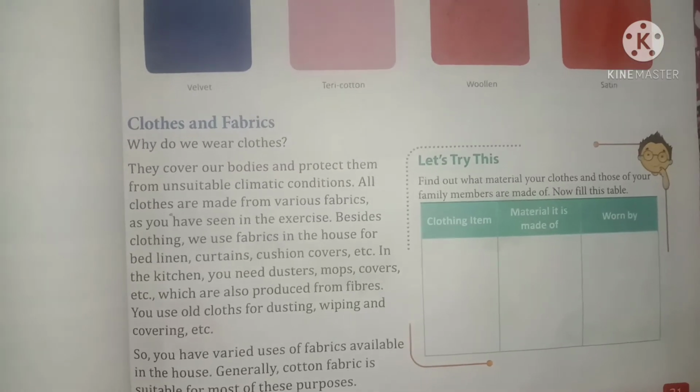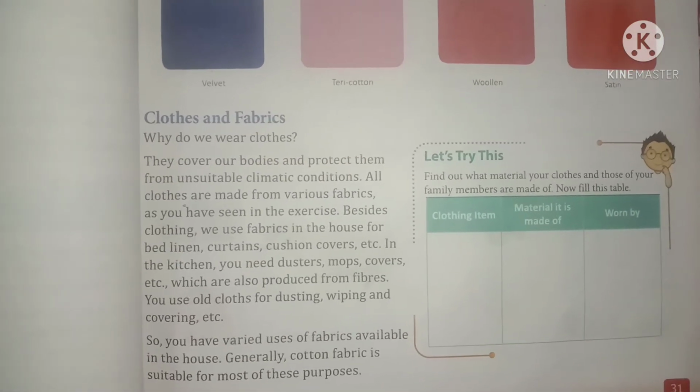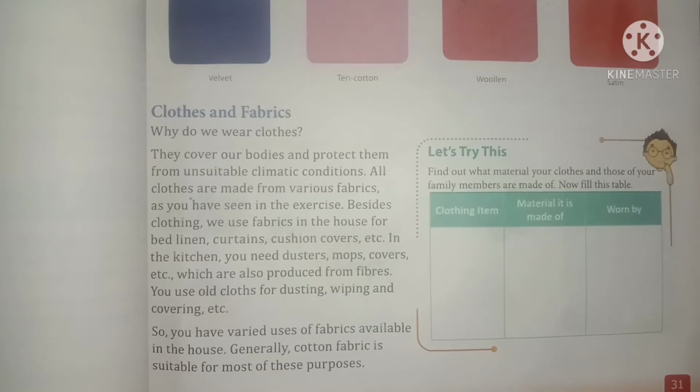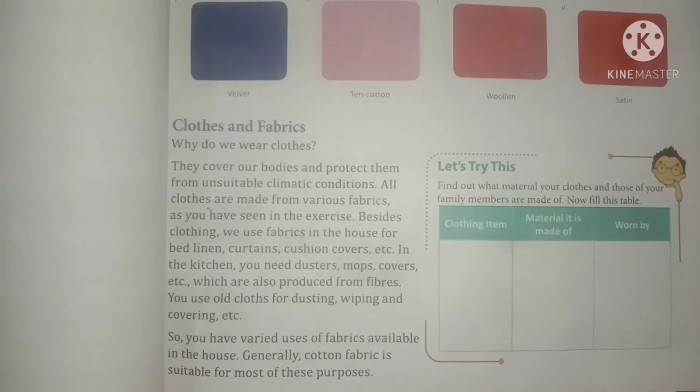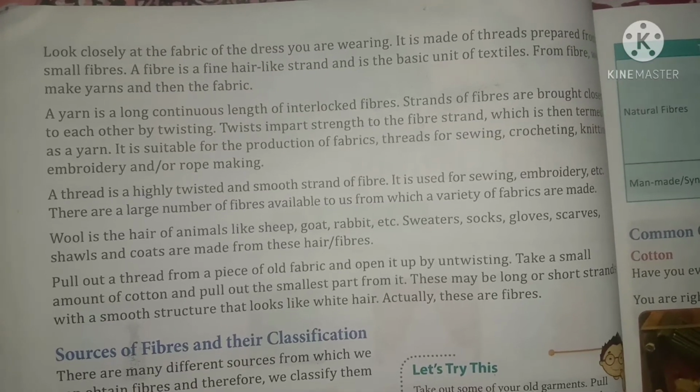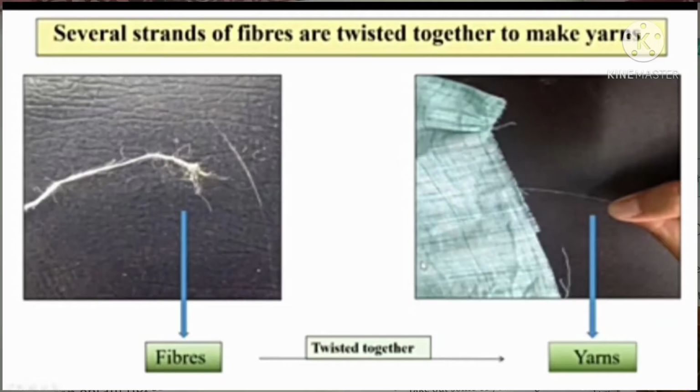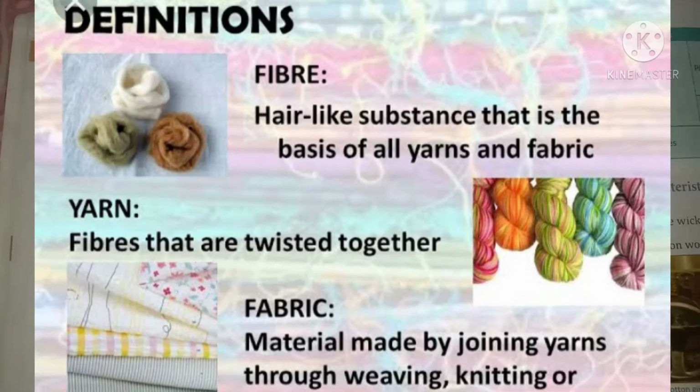Now what are fabrics? From where do we get these fabrics? Look closely at the fabric of the dress you are wearing. It is made of threads prepared from small fibers. Fiber is the basic structural unit of all yarns and fabrics.